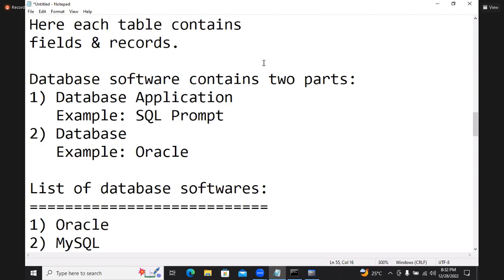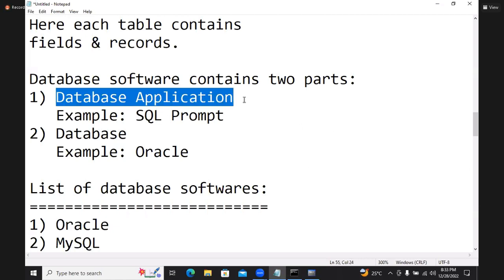Okay. But already database application they provided, so why do we need to develop?